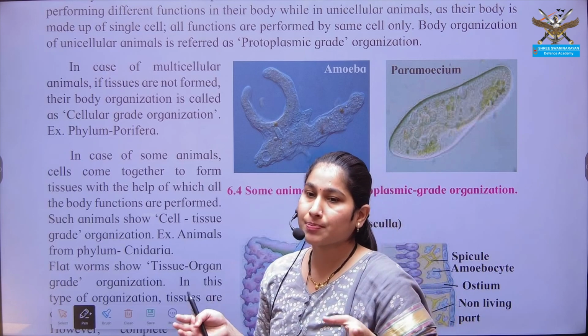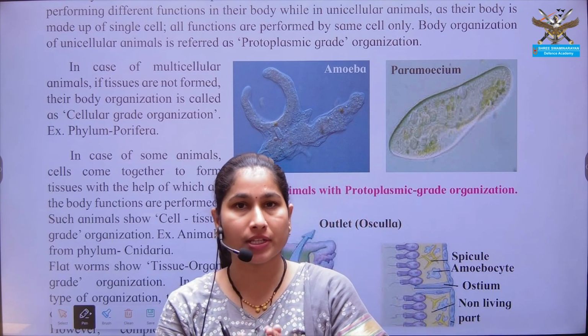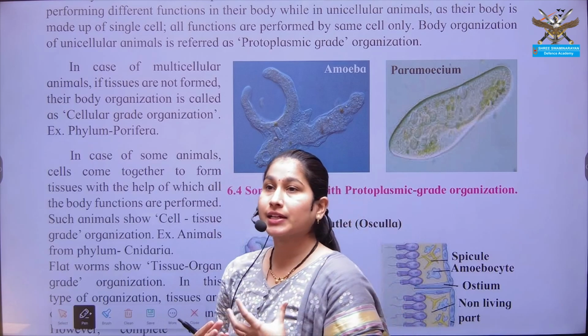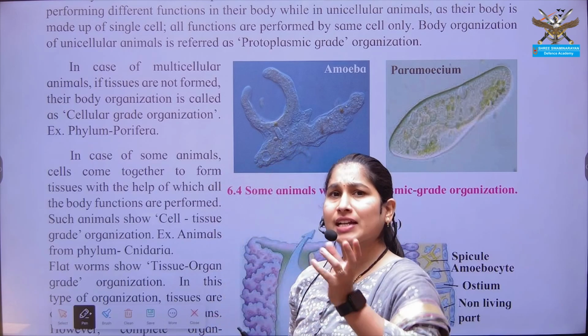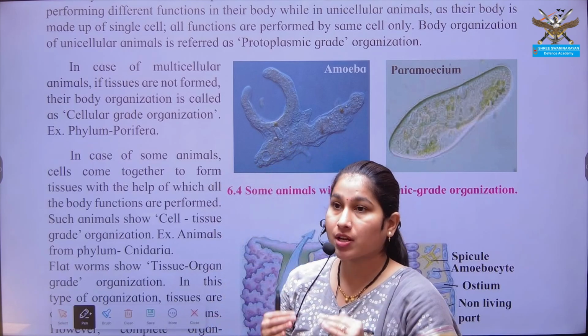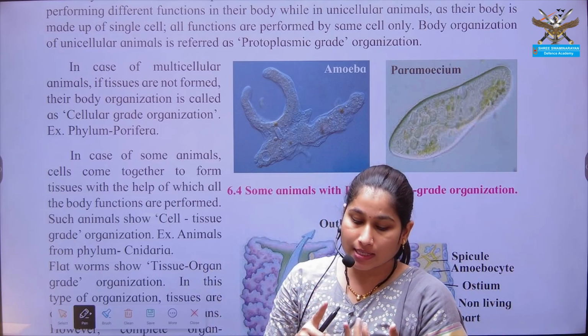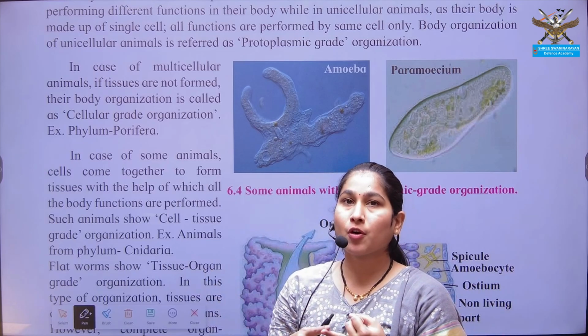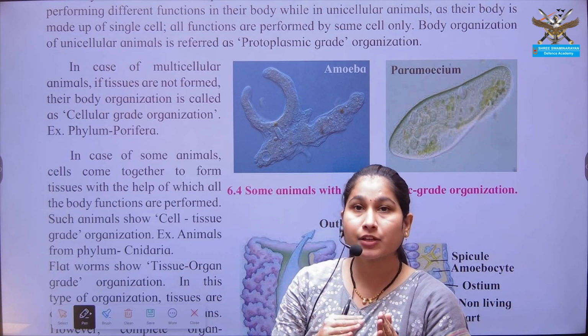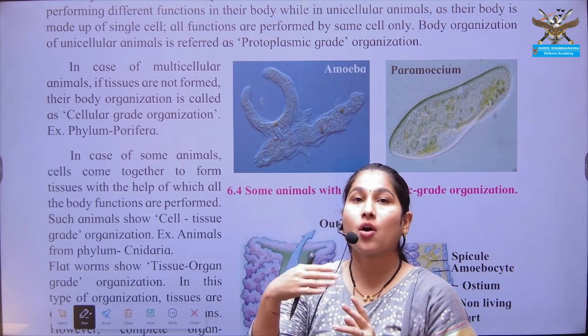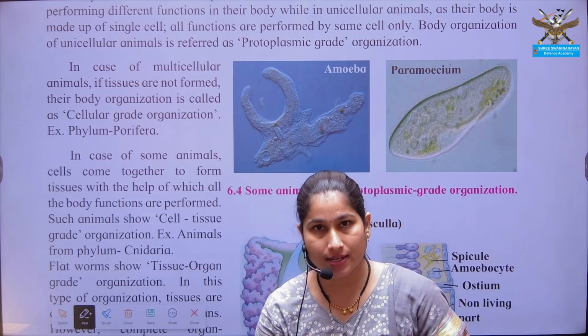When such cells performing similar function come together, it forms a tissue, and it is known as the cell-tissue grade of organization. When such tissues having similar function, also made up of similar kinds of cells, come together, it forms an organ and it is known as the organ grade of organization.